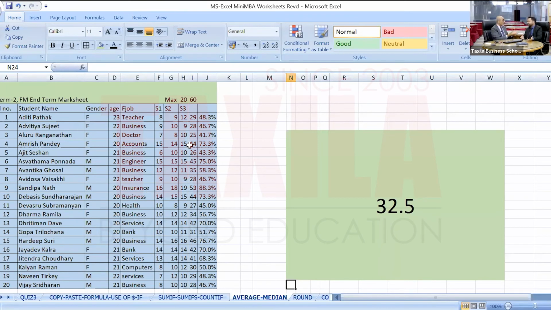Like for example, CAT percentiles. If the percentile is, the median is the 50th percentile. People score 99 percentiles, 100 percentiles. What does that mean? When I say median 32.5, 50% of people are below 32.5. When I say CAT score 99 percentile, 99% of the students who took the CAT exam are falling below that score. This is the meaning of median and percentiles.